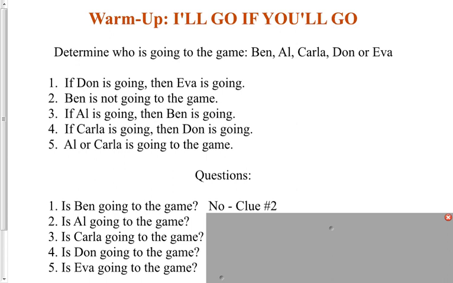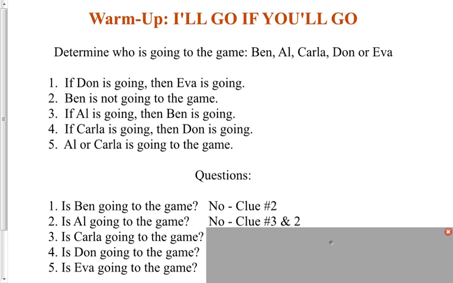Question number 2. Is Al going to the game? Looking at the clues above, clue number 3 says if Al is going, then Ben is going. Now we know that Ben is not going. So therefore, Al cannot be going either, because if he was, Ben would have to be going. So we know the answer to number 2 is no, Al is not going to the game. And we know that because of clues 3 and 2.